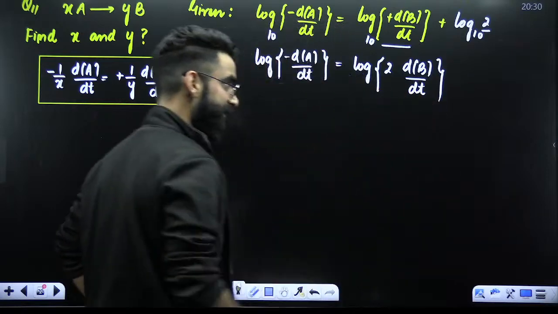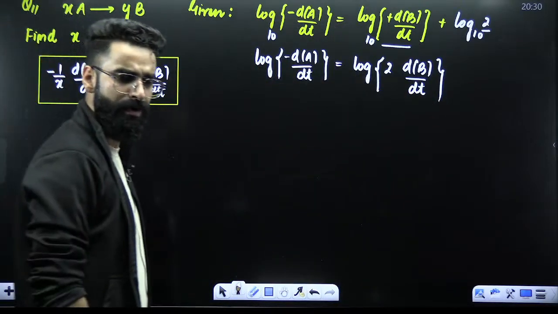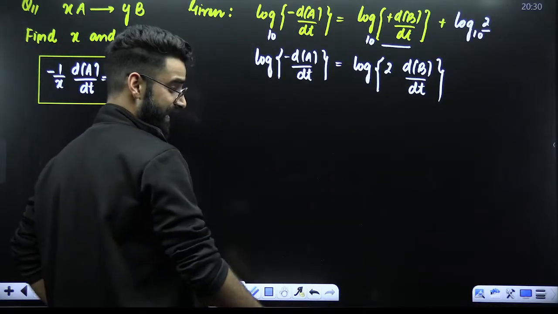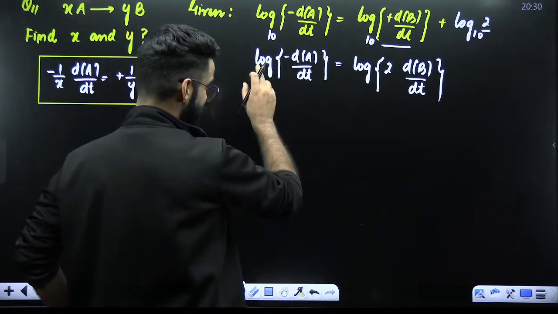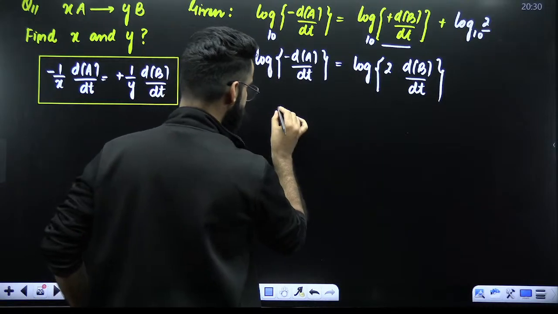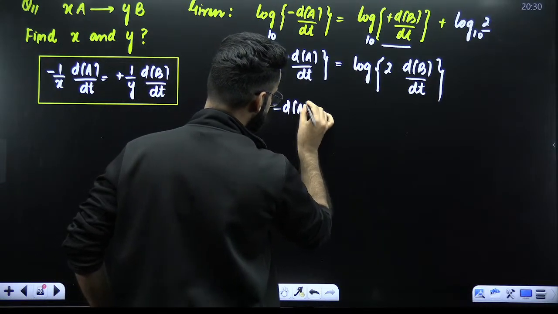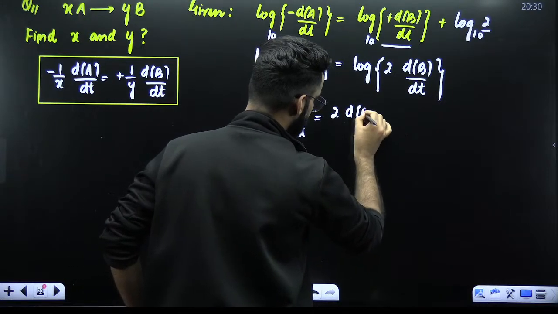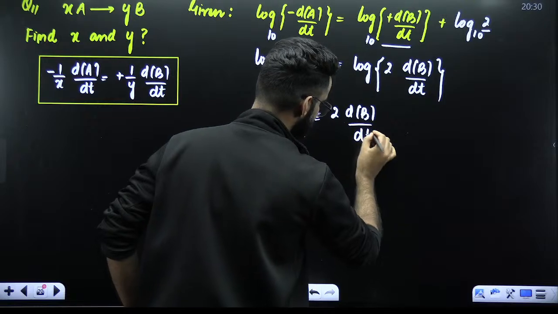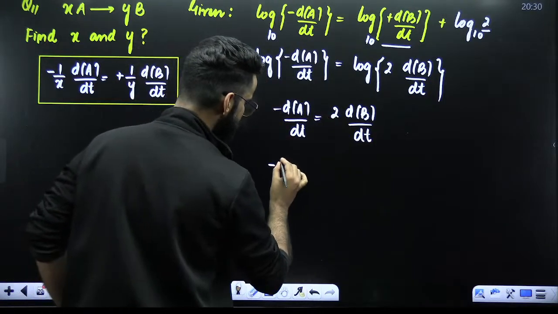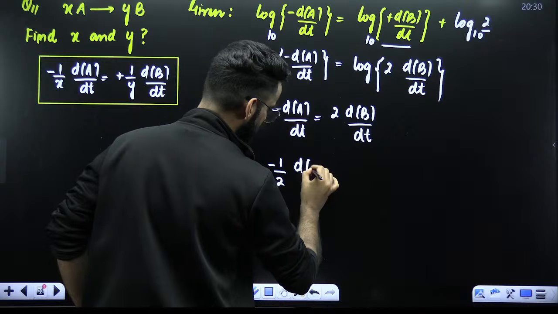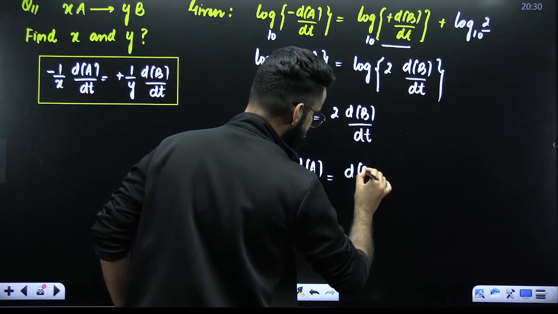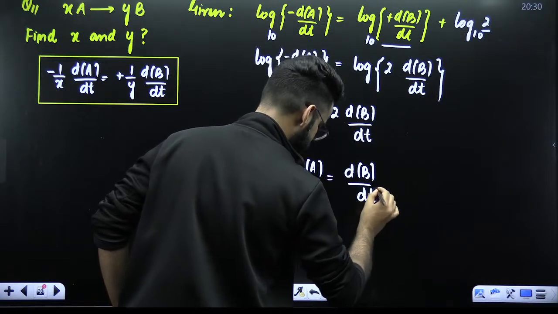Okay, 2 multiplied by this term. Perfect. So what you need to do is apply ln on both the sides. What do you get? You get minus dA upon dt is equal to 2 times dB upon dt. Correct? Take the 2 to the denominator, so it will be minus 1 by 2 dA upon dt is equal to dB divided by dt.